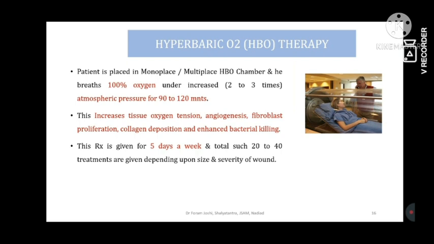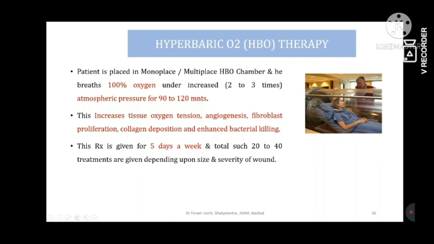Then hyperbaric oxygen therapy, that is also one kind of oxygen therapy. It is used not only in wound management but in other therapies also, like infarction pathologies, vasculopathies, or peripheral arterial occlusive disorders, etc. In those conditions also it is used. In this, you can appreciate the glass chamber.